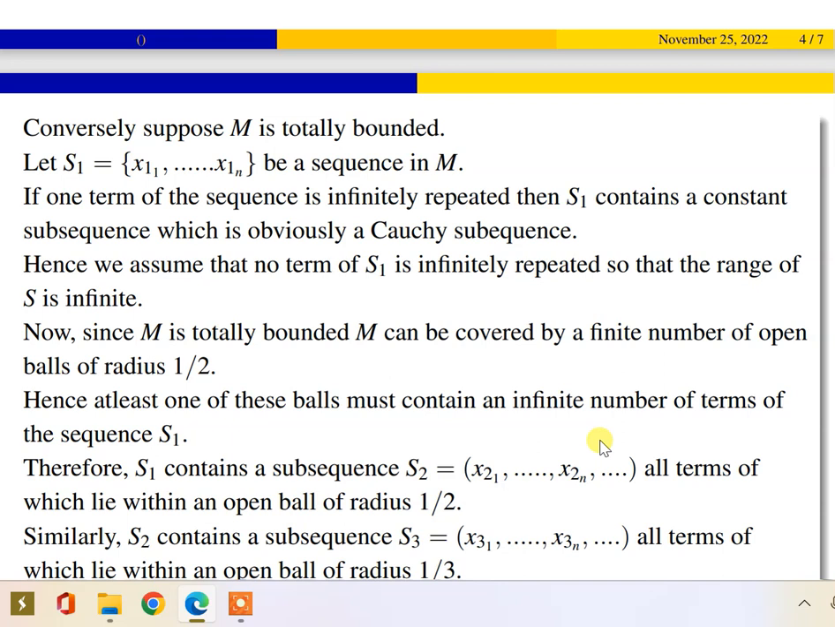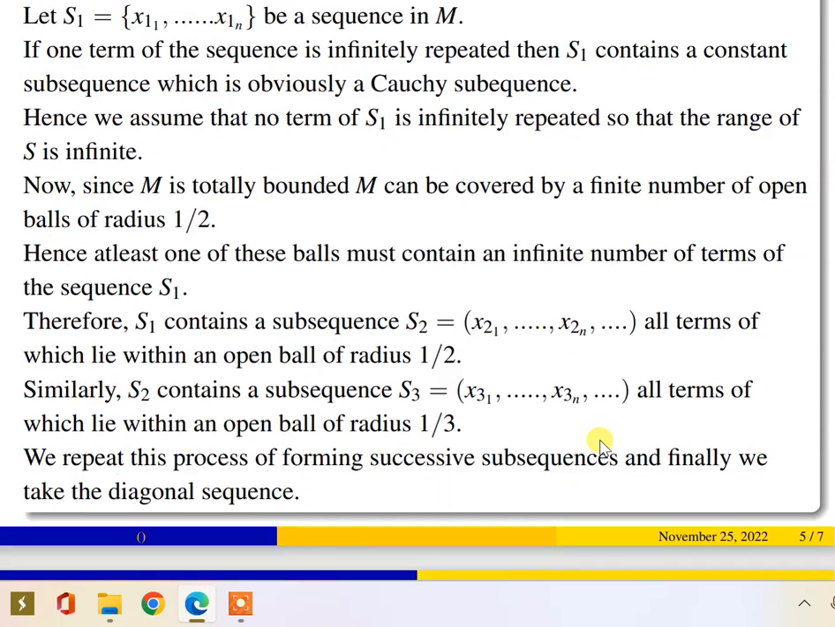What is our assumption? M is totally bounded. What is totally bounded? M can be covered by a finite number of open balls of a certain radius. Now we fix our radius as 1/2. Hence, at least one of these balls must contain an infinite number of terms of the sequence S1. It is an obvious case. Like this, we can take the subsequences S2, S3 and so on.